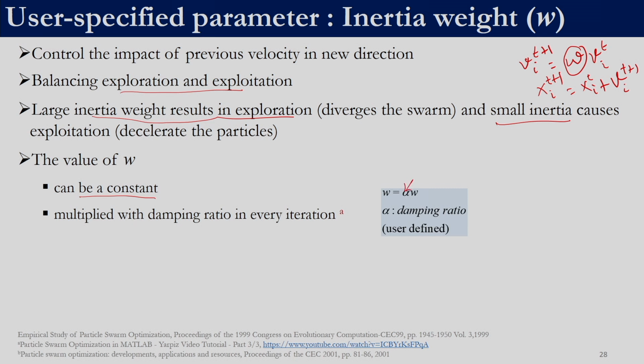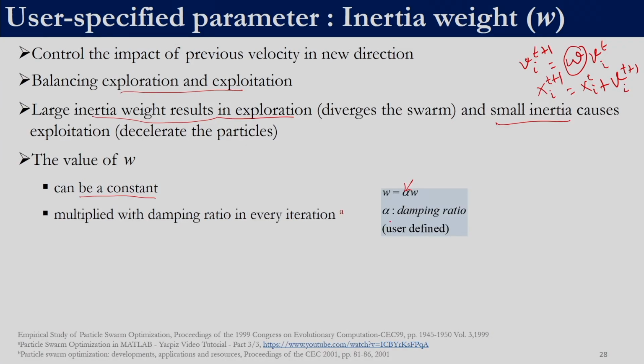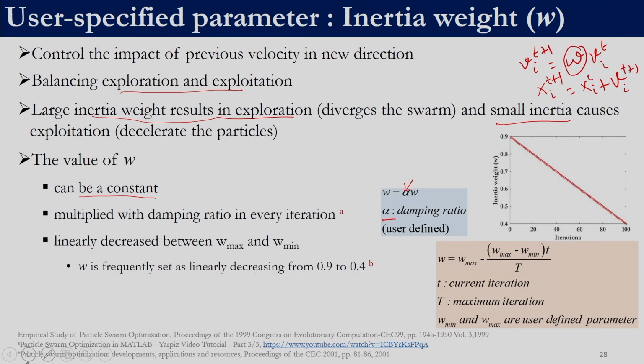In this case alpha is a damping factor which is to be given by the user. So, in addition to the population size, the number of iterations, W which is the inertia weight, and the acceleration coefficient, we also need to provide the damping ratio. What this will do is decrease W as the iteration progresses, depending upon this damping ratio. That is one scheme. Another scheme is where W is linearly decreased between a W max and a W min.